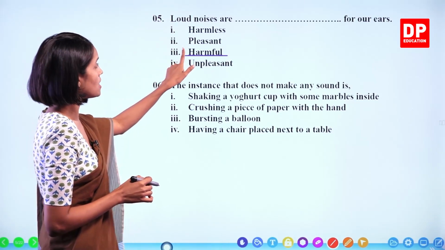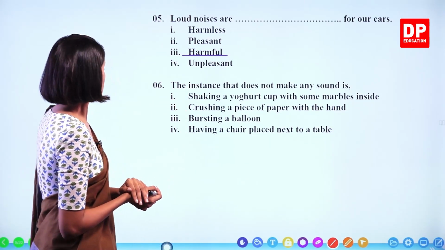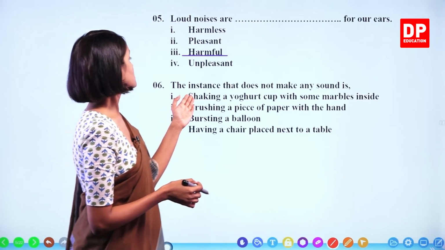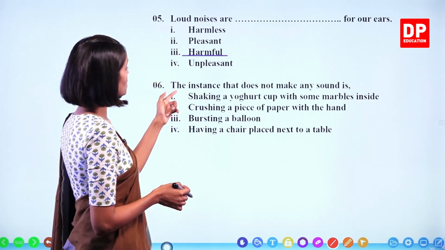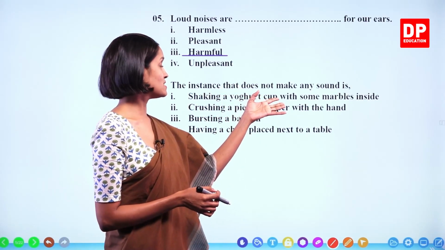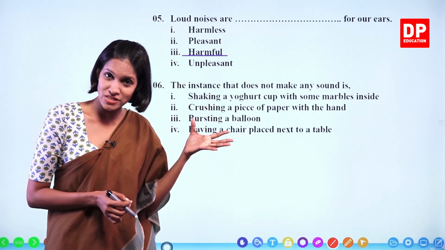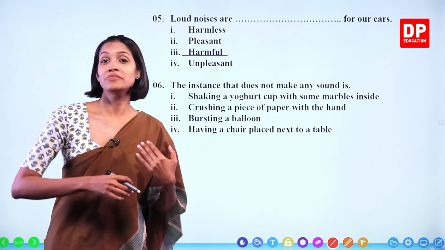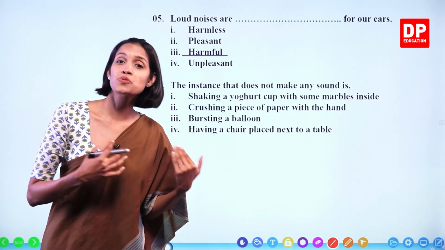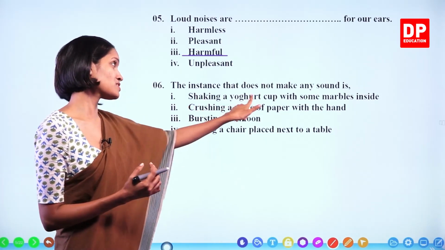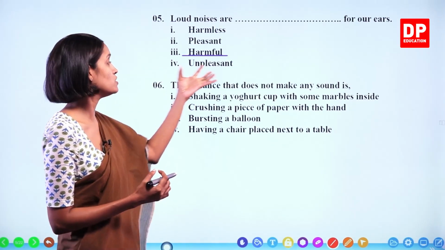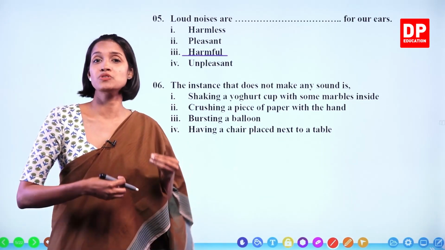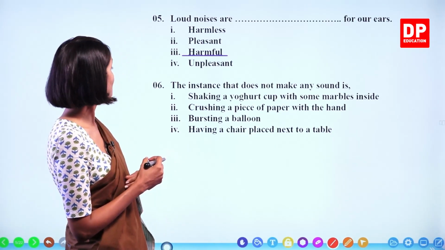Loud noises are harmful for our ears. Number 6. The instance that does not make any sound. Shaking a yogurt cup with some marbles inside. A sound will be produced here, right? Do you remember? We discussed different ways to produce sound. So we discussed this point too, right? You can produce sound by shaking a yogurt cup with some marbles or some seeds, okay?